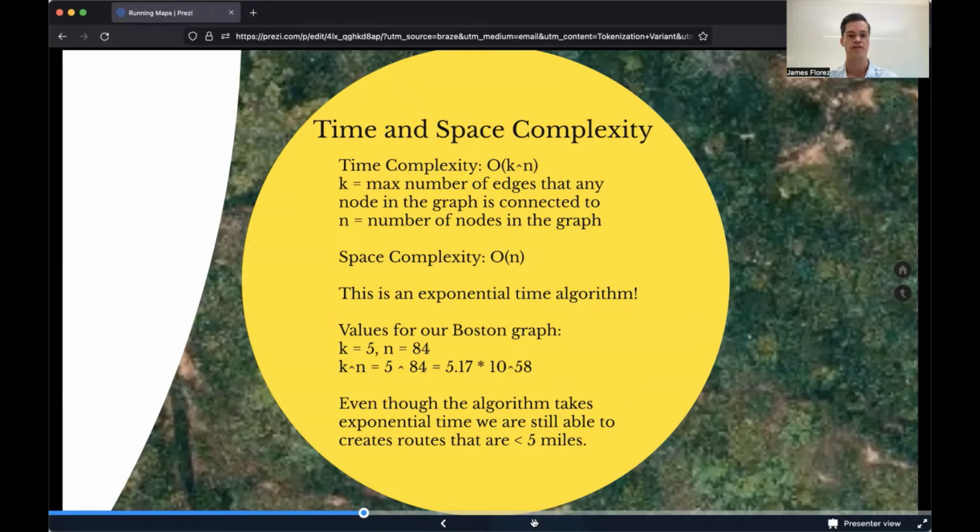Like I said before, this is an exponential time algorithm, and given the values for our Boston graph, k equals 5 and n equals 84, k to the nth power equals 5.17 times 10 to the 58th power, which is a huge number. Even though this algorithm takes exponential time, we are still able to create routes that are approximately less than 5 miles, which means that our program is still useful.